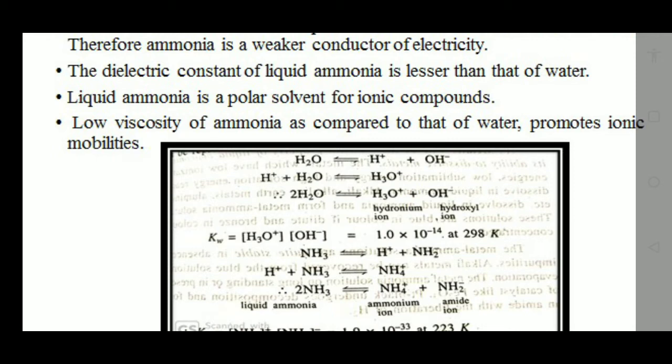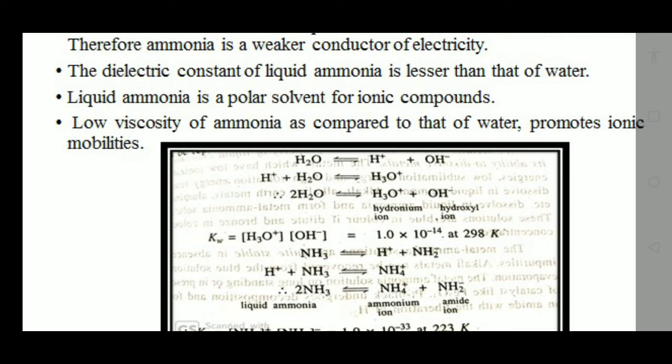So two water molecules combine to form H3O positive, that is the hydronium ion, and OH negative, that is the hydroxyl ion. Kw, the equilibrium constant of water, is equal to the product of the concentrations of the products, that is H3O positive and OH negative.